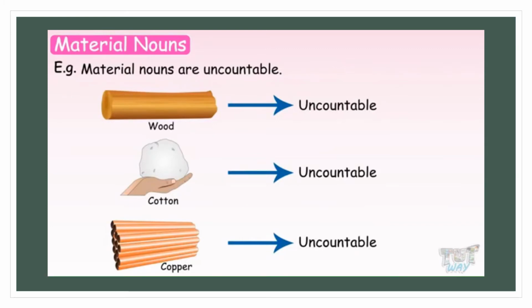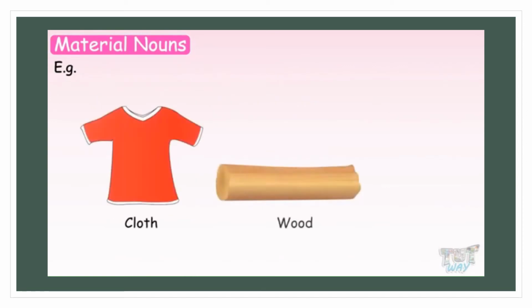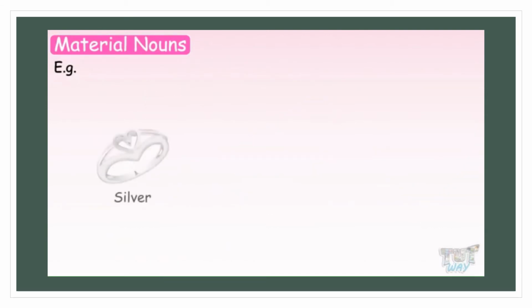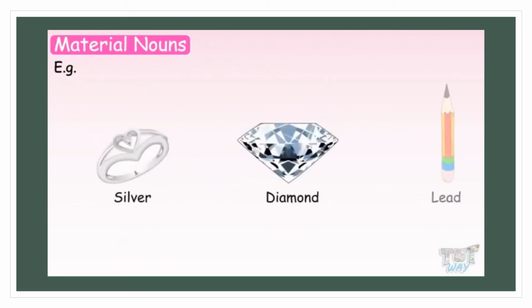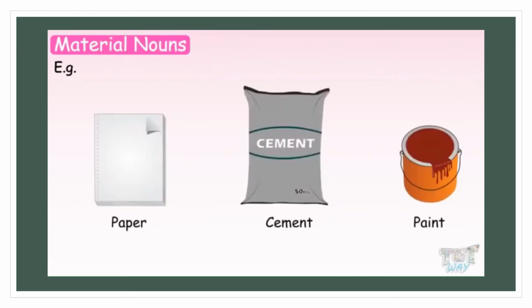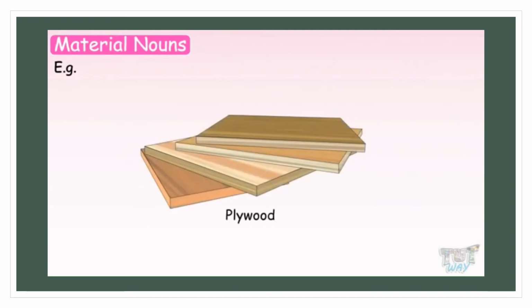Now let's see some examples of material nouns. Cloth, wood, iron, steel, copper, gold, silver, diamond, lead, paper, cement, paint, plywood. All these are material nouns.